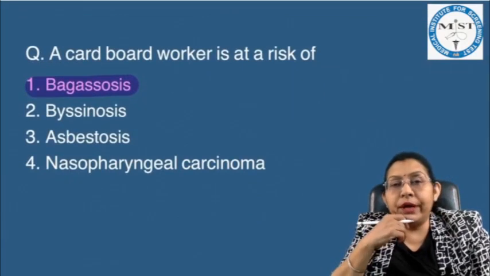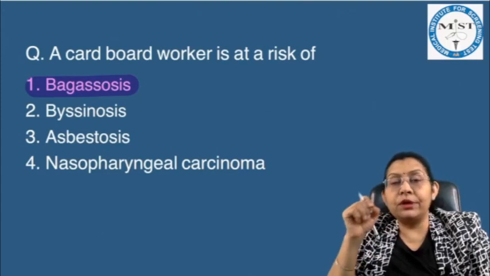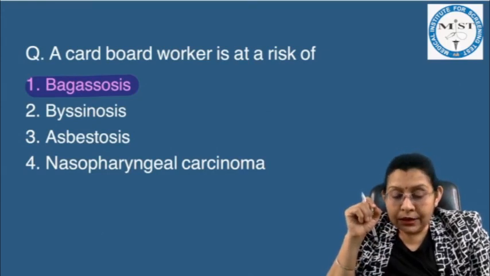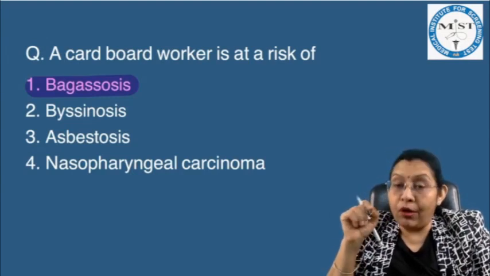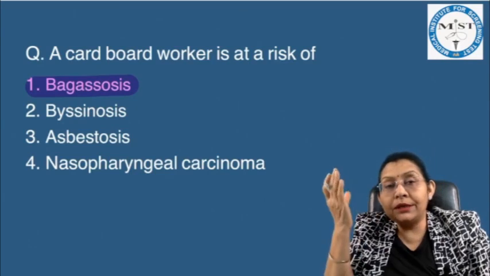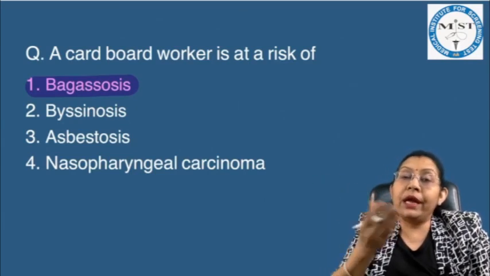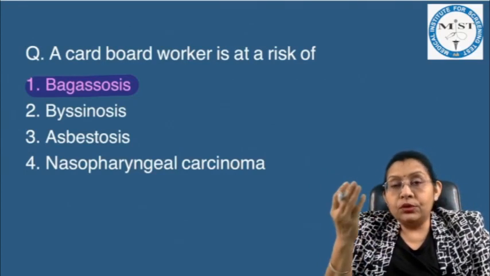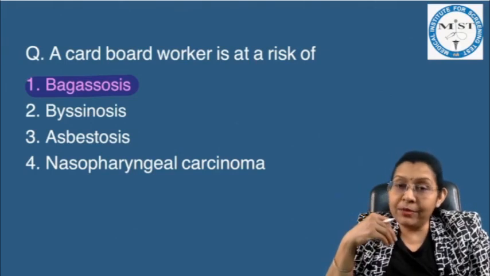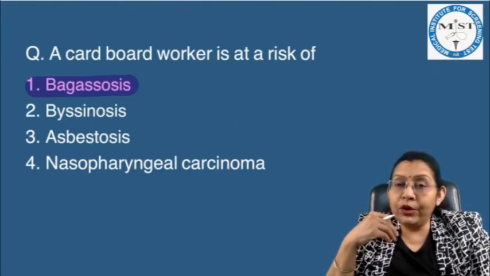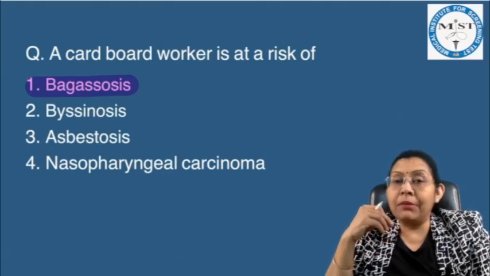A cardboard worker is at a risk of. Again, there was a little bit of controversy in this question. Some students were saying that this was the only question, the cardboard worker is at a risk of. Now we know that cardboard is prepared from sugarcane bagasse. So these workers can inhale the sugarcane fibers, and we know that pneumoconiosis developing with sugarcane fibers is bagassosis. So the answer is bagassosis.